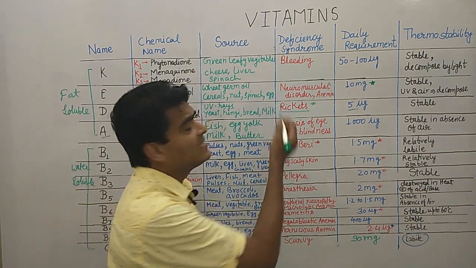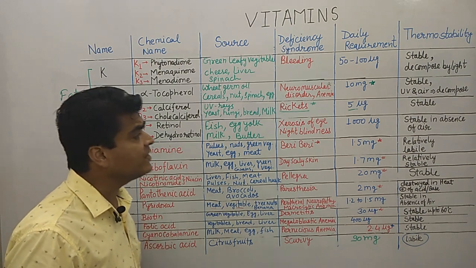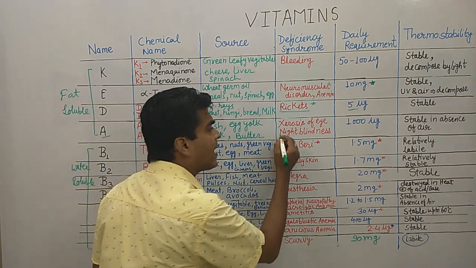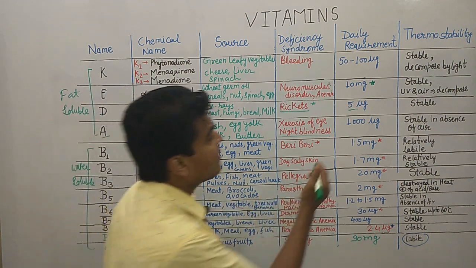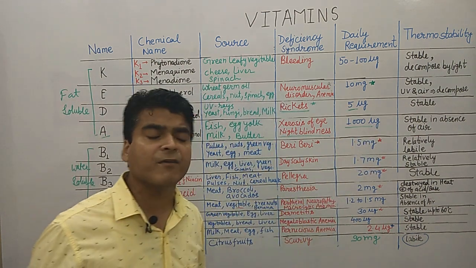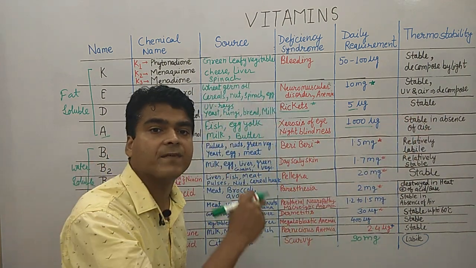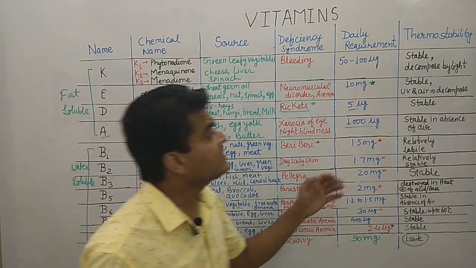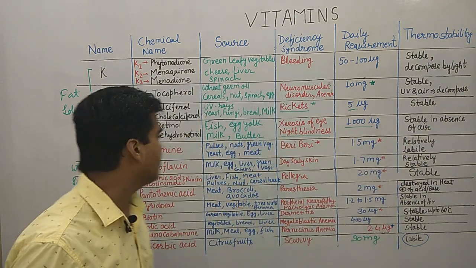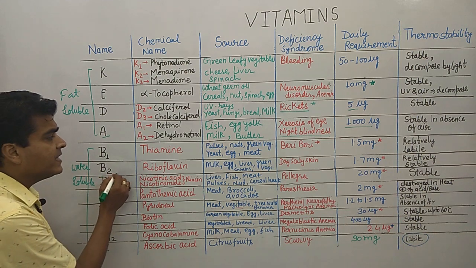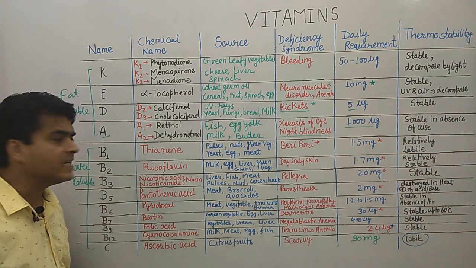Now looking at the deficiency syndrome, if vitamin A is deficient in our body, then night blindness is caused by this vitamin. The daily requirement is 1000 microgram, and it is stable in absence of air. Okay, it is thermostable in absence of air. So you should remember.